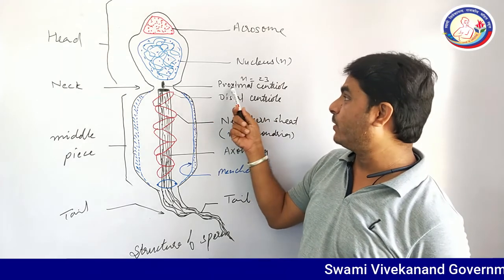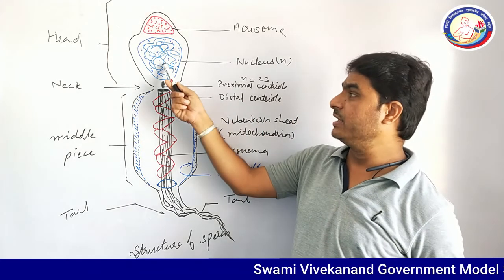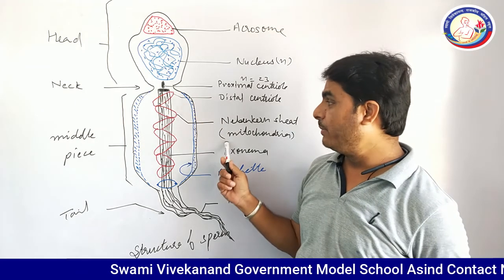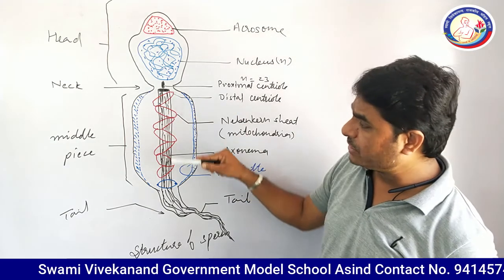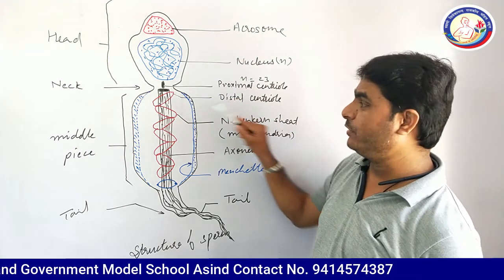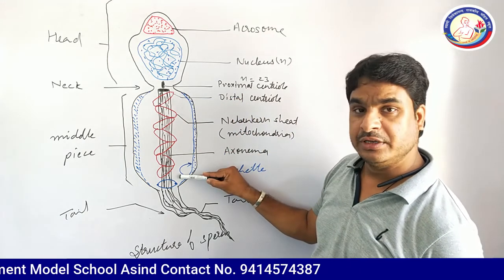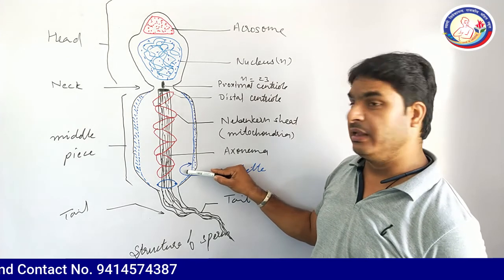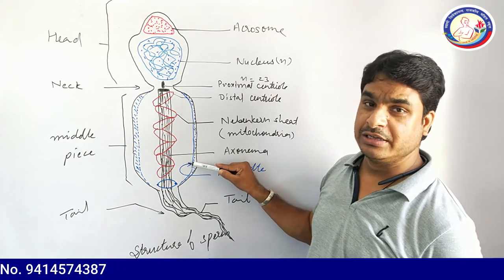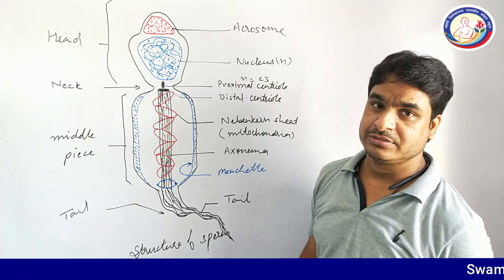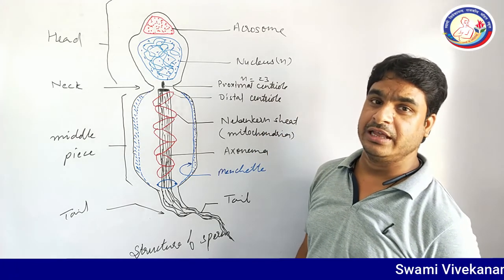It contains the proximal centriole towards the nucleus and the distal centriole towards the Nebenkern sheath. In the middle piece of the sperm, the distal centriole produces the axoneme. It shows a 9 double and 2 single ultrastructure, which was already taught in class 11 in the structure of flagella and cilia.